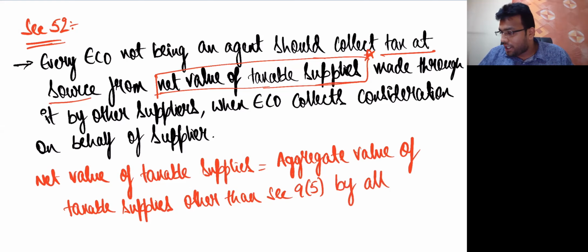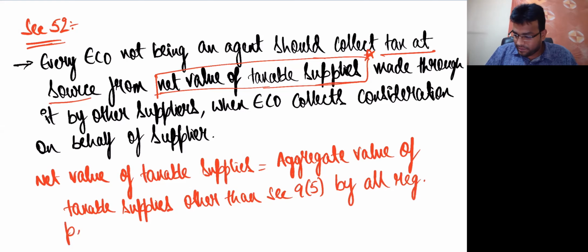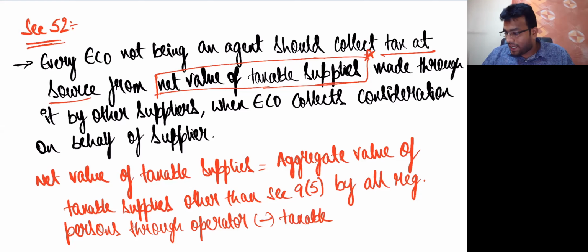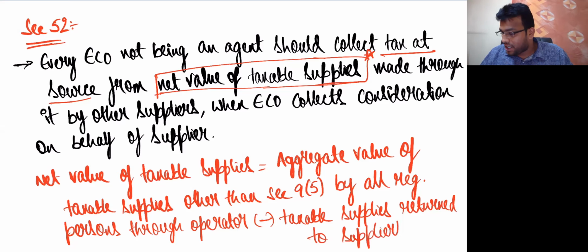By all registered persons through operator, minus taxable supplies returned to suppliers. Friends, very interesting language.